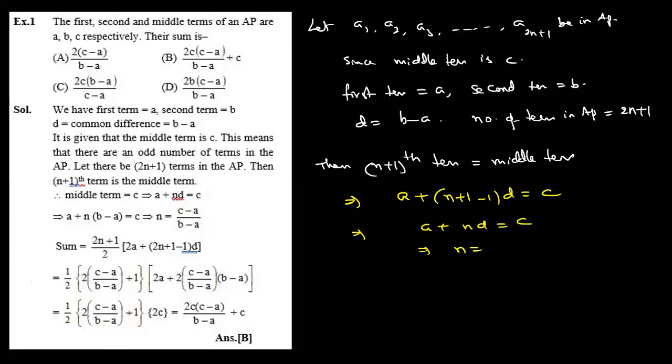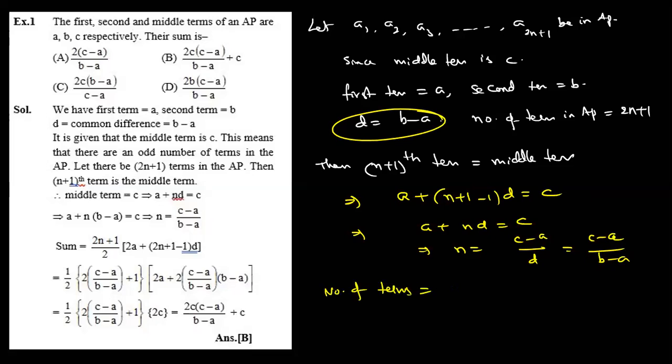Therefore, n is how much? C minus A by D. D is how much? What is the common difference? B minus A. That's the meaning. Therefore, number of terms. My question is what here? Number of terms. What is the formula? 2 into (C minus A) by (B minus A) plus 1.